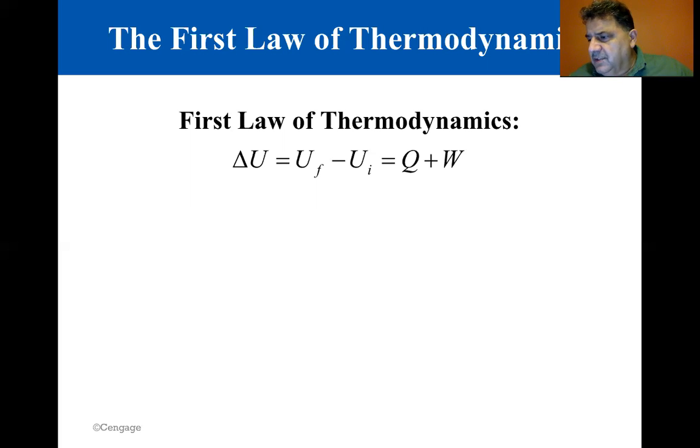If a system undergoes a change from an initial state to a final state, then the change in internal energy, delta U, is given by the equation shown, where Q is the energy exchange between the system and the environment, and W is the work done on the system. The quantity Q is positive when energy is transferred into the system, and negative when energy is removed from the system. So if we look at this equation, delta U is the change in internal energy. U final minus U initial is equal to any energy exchange Q and the work done. It's a combination of these two.